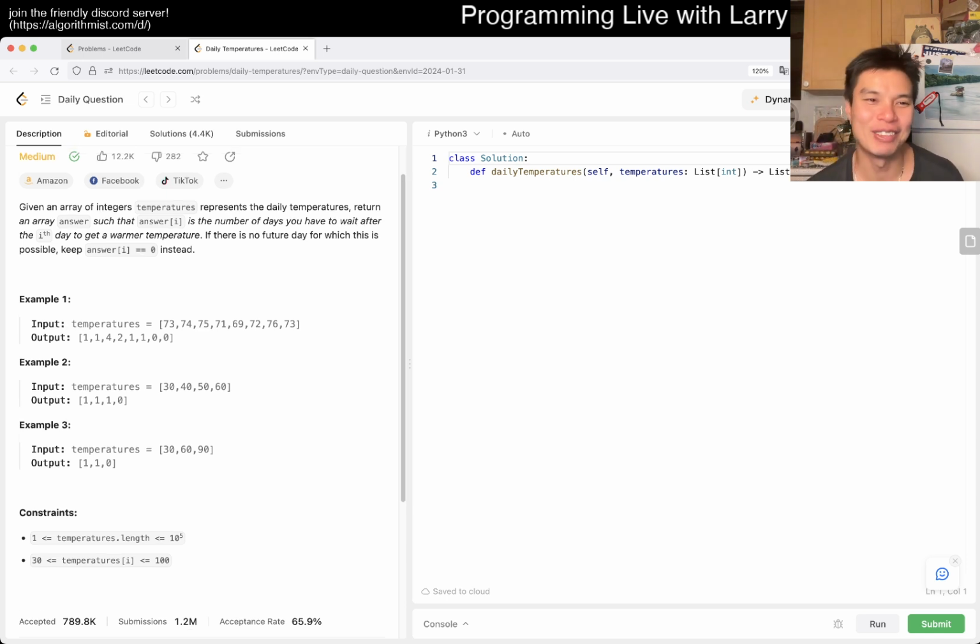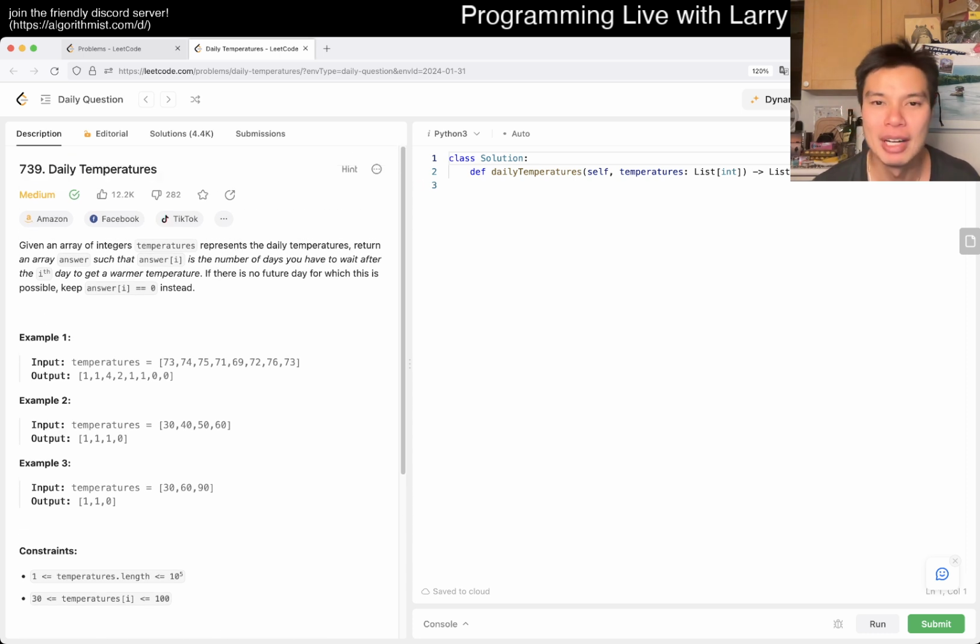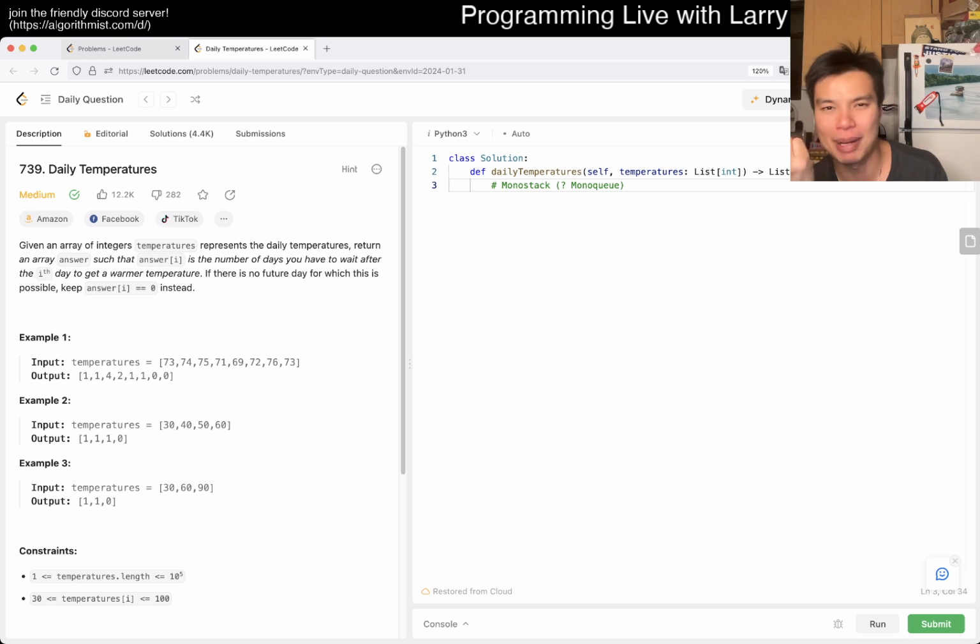And why does my rant matter for this problem? My rant matters for this problem because this is, I believe, a mono stack or mono queue maybe. I actually never remember which one it is until I go through it, and I haven't gone through it yet. And the reason why is because I don't like to memorize it, so that's why I'm going through it. I do actually have a video on YouTube, but that one's on monoQ, so it may or may not apply. But the thing that I go through with monoQ is the same thing no matter what. It's just coming up with invariants for a problem, right?